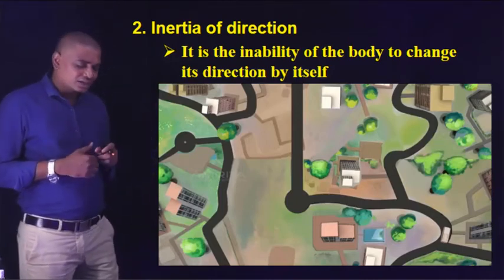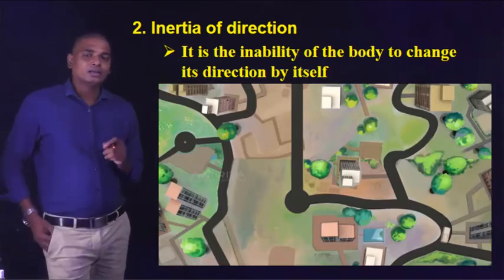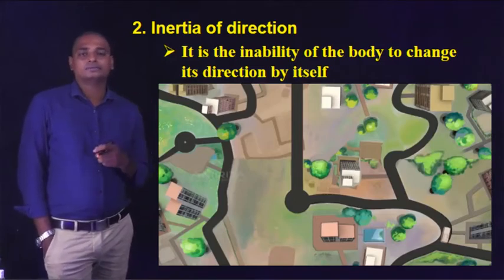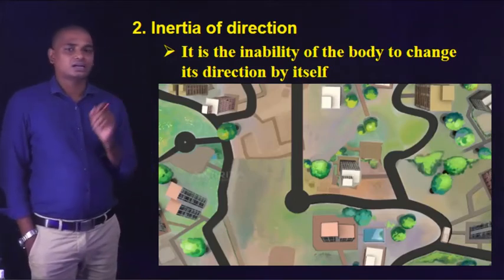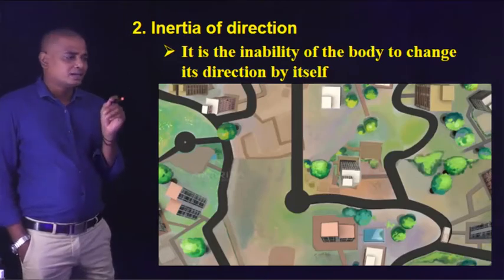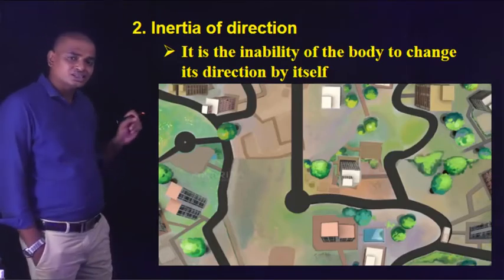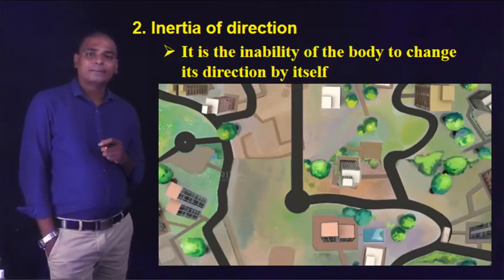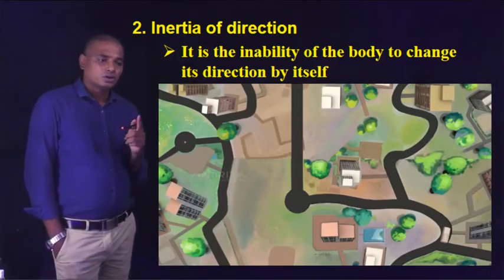In another example, a metallic ball is attached to a string and moved in a circular path. When the string is cut off, the metallic ball will move in the tangential direction at which the string was cut off. Why does this happen?